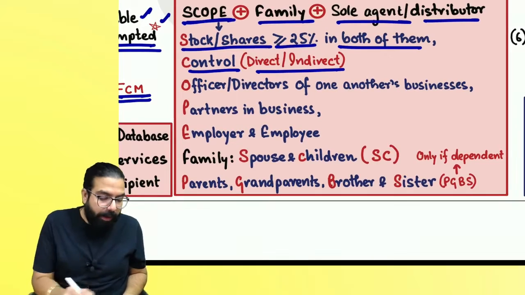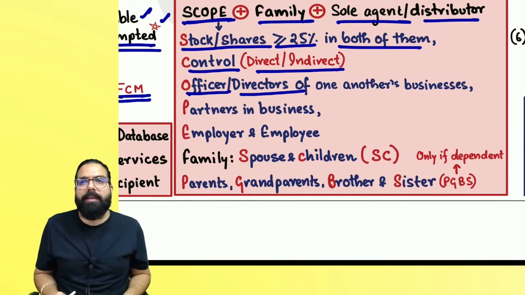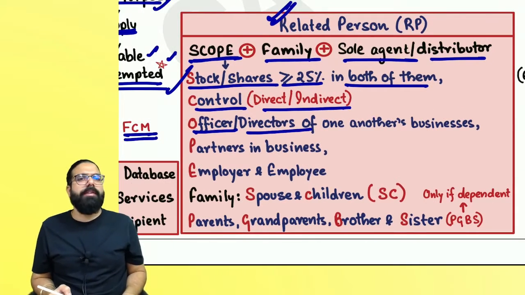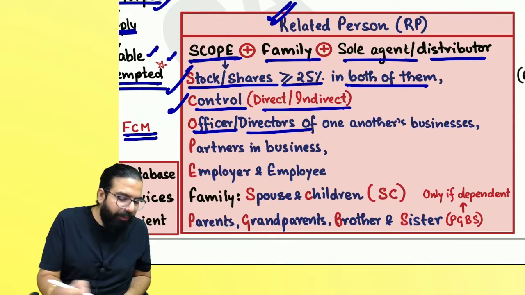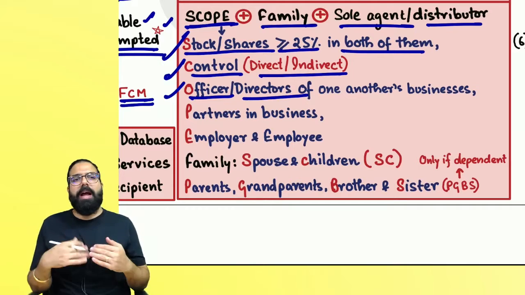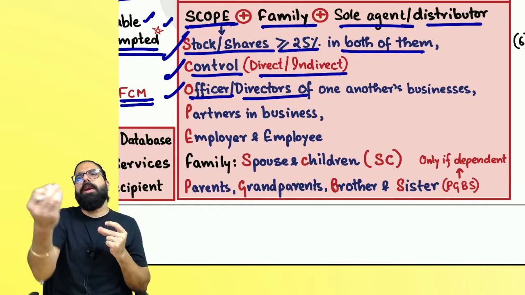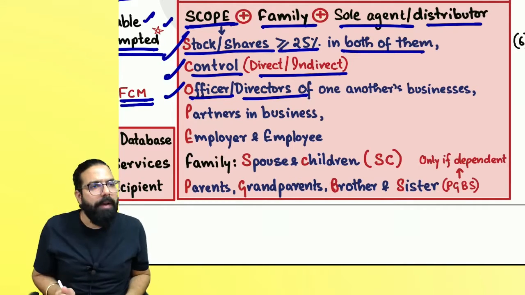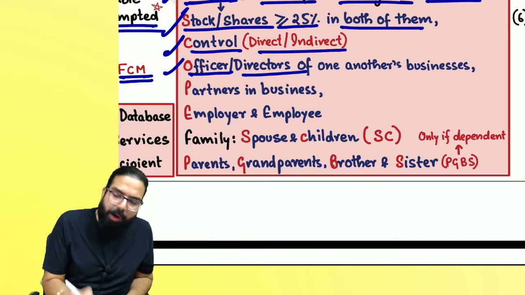Can we go ahead, everyone? Then it talks about officer or director. C, S: S for stock or shares greater than or equal to 25%. C for control. And O for officer or director. I am a director in your company. You are a director in my company. We both will become related persons. Officer or directors of one another's business.